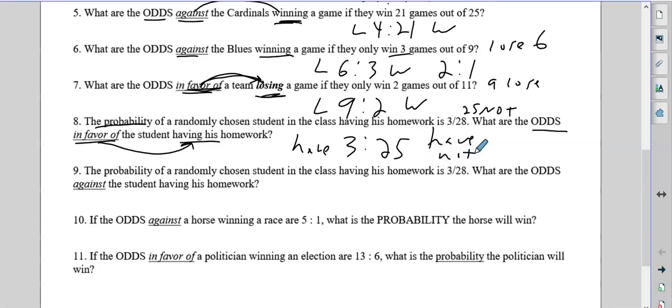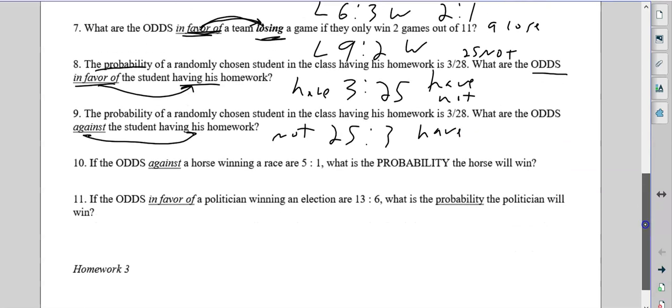All right, 9. Same question. What are the odds against him having it? Against him having it means we're switching it, and that's going to have the not first and the having it second, like that. 25 to 3.